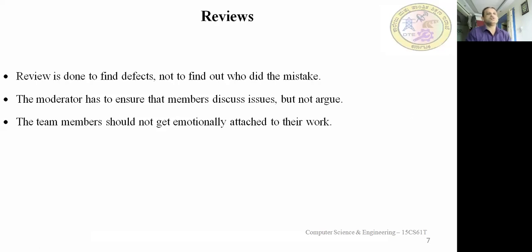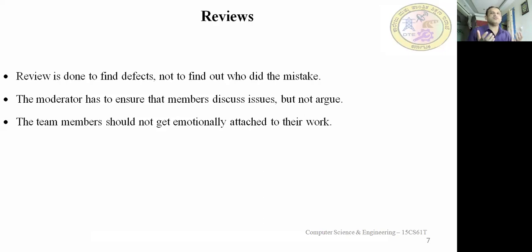The team members should not get emotionally attached to their work. Whenever you tell others they have made a mistake, they will definitely get angry, because according to them they have not made any mistake; the code is right. Usually developers get angry when reviewers or testers identify a mistake, because they are very emotionally attached to their work.